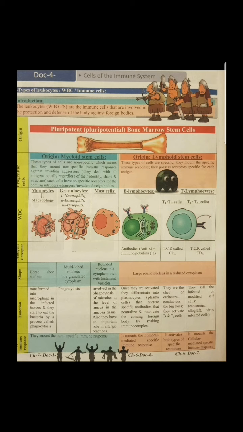This is the main difference between the myeloid stem cells and the cells that come from them, and the lymphoid stem cells and the cells that originate from the lymphoid stem cells. I have two types: B lymphocyte and T lymphocyte. So I have two types and both have receptors on their surface.